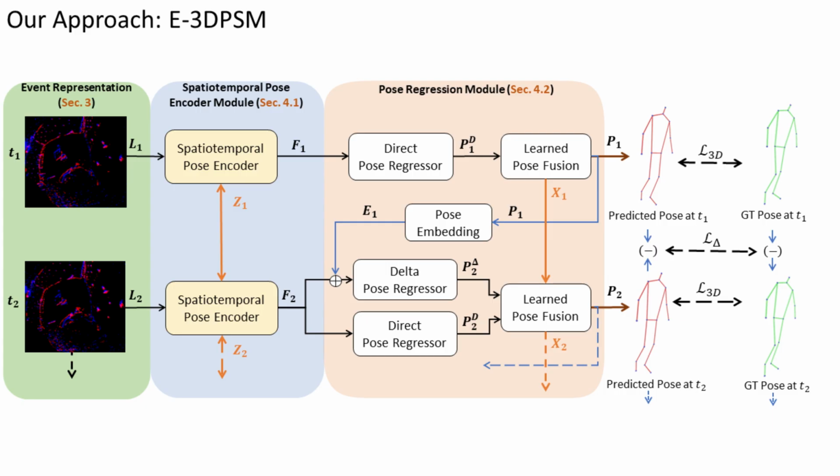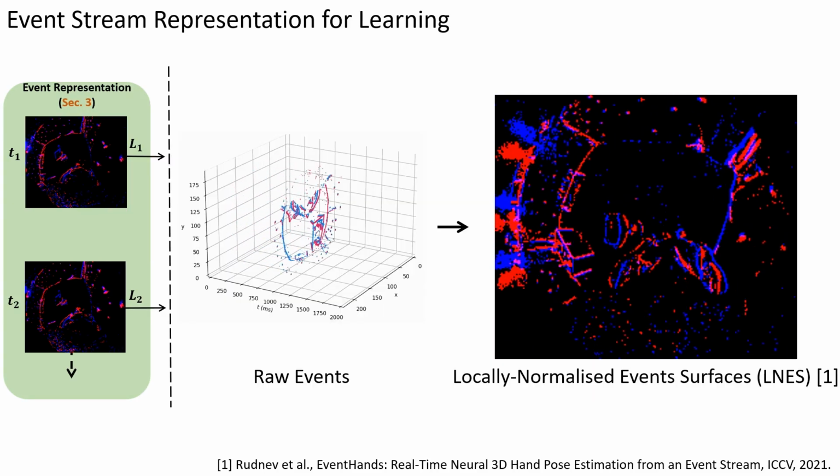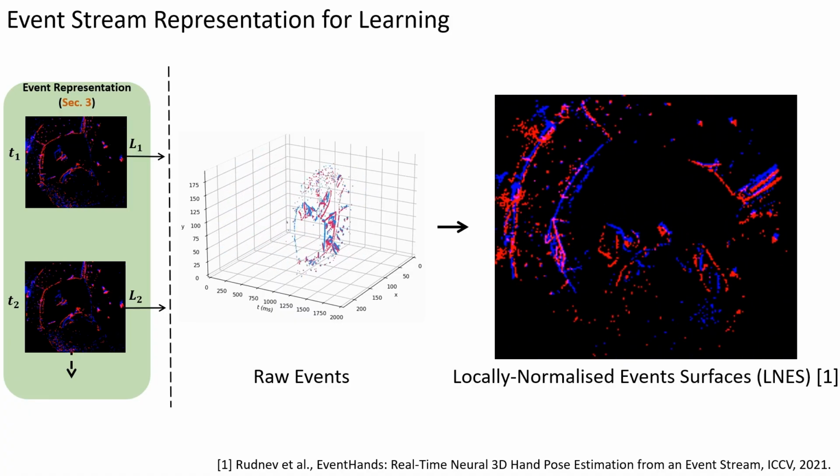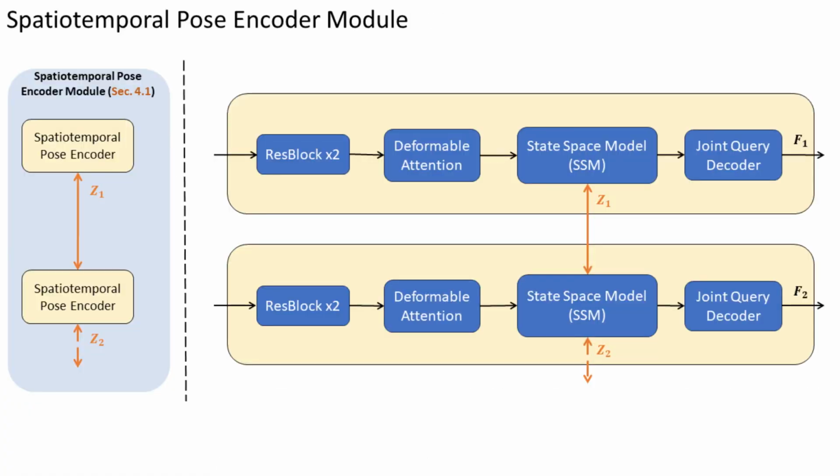Our method takes monocular egocentric event streams and processes them to produce temporally consistent 3D poses. First, we convert raw event streams to 2D LNES representation. Next, our spatiotemporal pose encoder takes the LNES frame as input and produces temporally aware features. It uses res blocks and deformable attention for spatial reasoning and an SSM for temporal modeling. The SSM keeps an internal latent state that updates at each time step. Next, we discuss pose predictions at each time step.